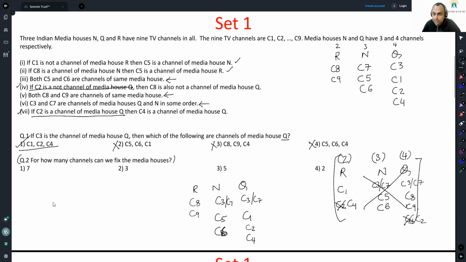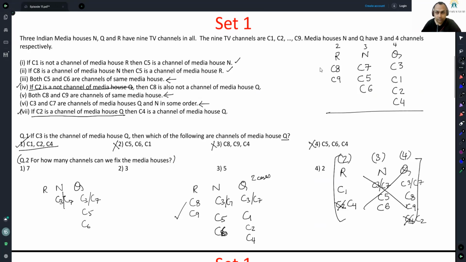I've basically reached the same setup as the first question, no? Basically reached the same setup. And all the conditions will indeed get met. It is the first setup all over again. Okay, so this is done. So with N having C5 and C6, there are two cases. Let us now finally check out the case when Q has C3, C7, and it has C5 and C6.